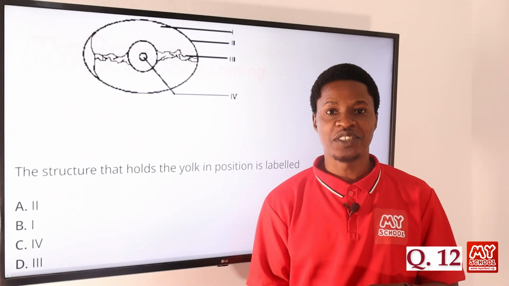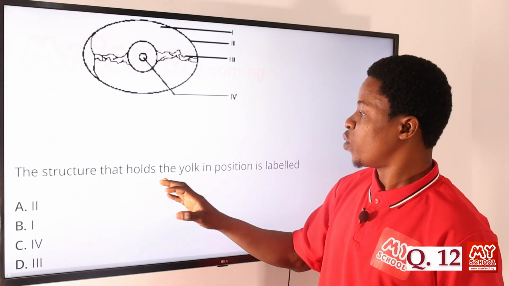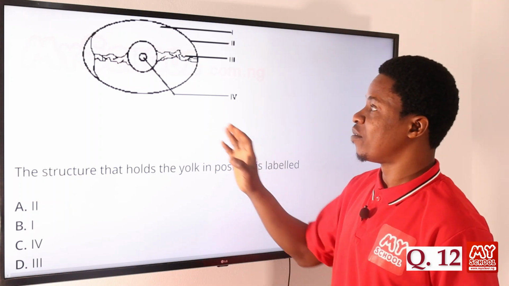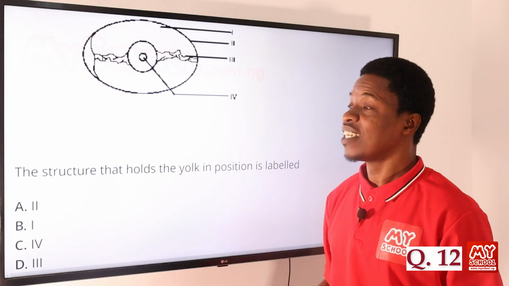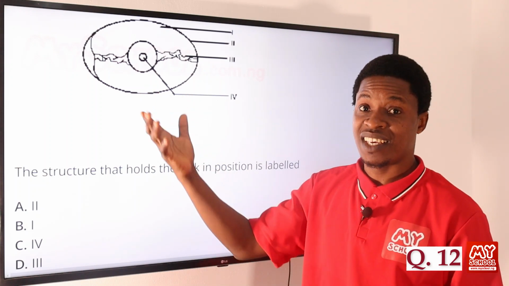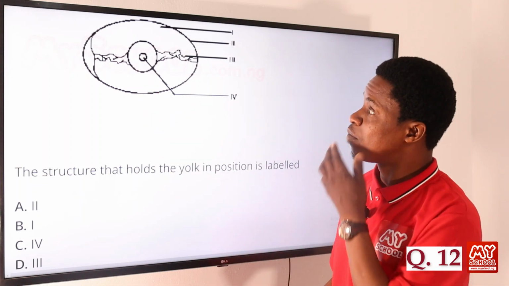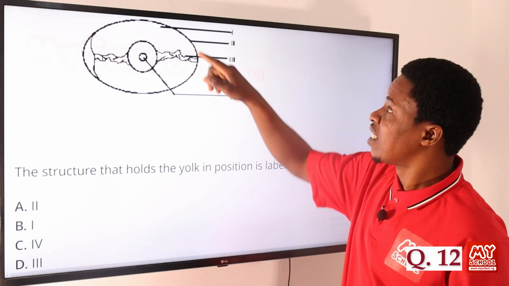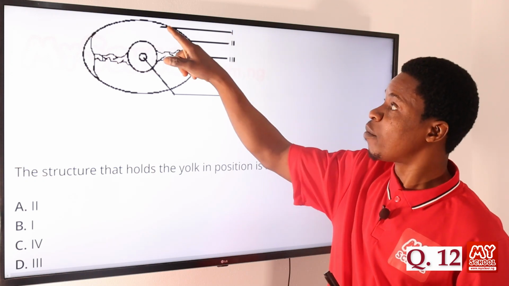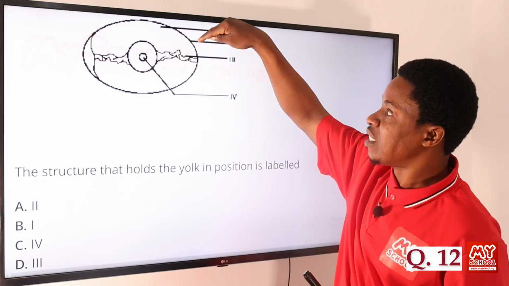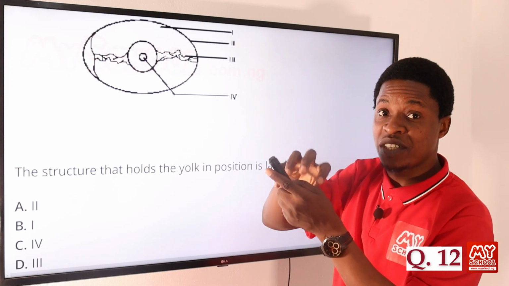Now let's move on to question number 12. The structure that holds the yolk in position is labeled what? If you look at this diagram, you should identify the diagram first. This is the egg, the constitutional area of the egg. You should be able to identify each of the parts. The part labeled I is the albumin. The outermost part is the shell, the first part you get to in the egg. That's II.